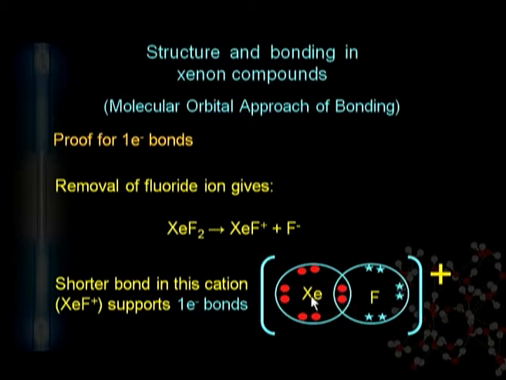It indicates that the bond becomes very strong, shorter and stronger than in the previous compound, xenon difluoride, because in xenon difluoride there is one electron sharing between the xenon and fluorine. Here there are two electrons between the xenon and fluorine, which makes the bond stronger.